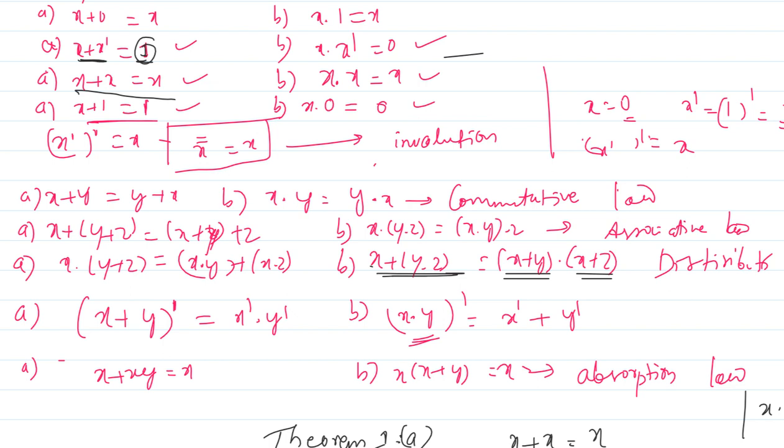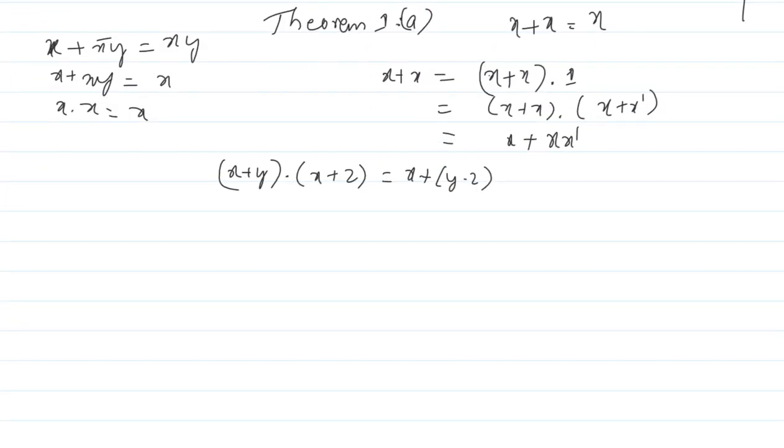So here, if you want, you can write in the bracket, by distributive property. So how can I write here? This is because x plus x is there, dot x plus x prime is there.